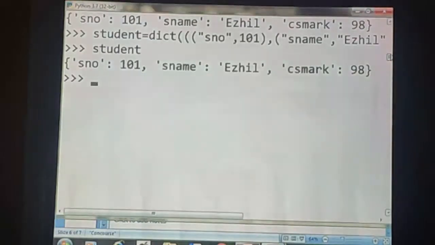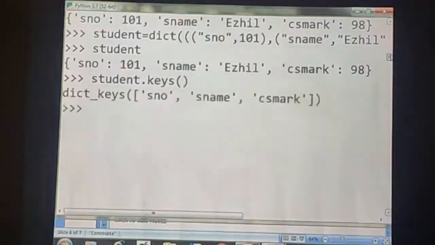First one is SNO, then second one is SName, then third one is CS mark. How can we access the keys of the dictionary separately? See here, with the help of the dictionary name dot keys. See here, we can access the keys separately. It just displays the keys of the dictionary.